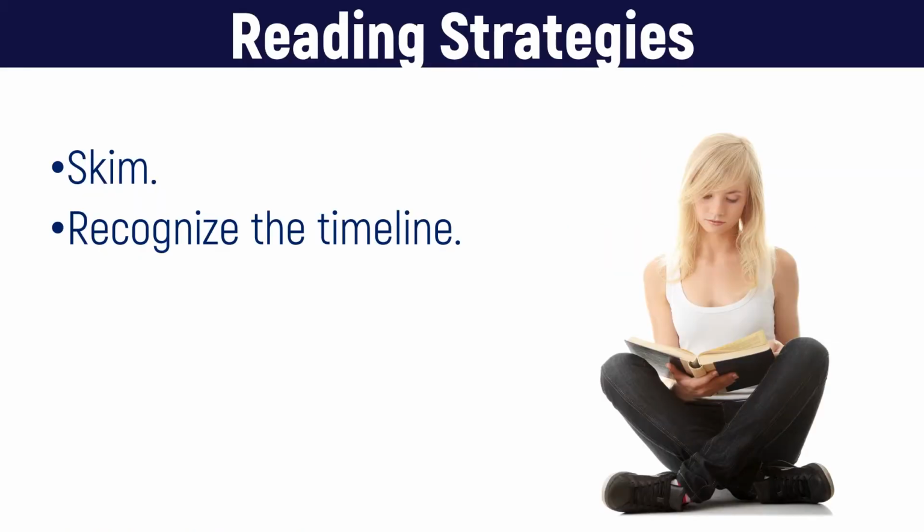So what are your strategies for reading this? Skimming. Because it's so big, you want to make sure that you're skimming before you read the questions. Don't take time to read the whole thing. You just want to look quickly through it, figure out where the information is, recognize the timeline. That's the idea of where's the information, what's happening, how is it organized, and then get right into the questions. This is the biggest reading on the literacy test. So you want to make sure that you're not reading it very slowly. This is really a time where students waste time, and you don't want to do that. You want to get through this quickly.